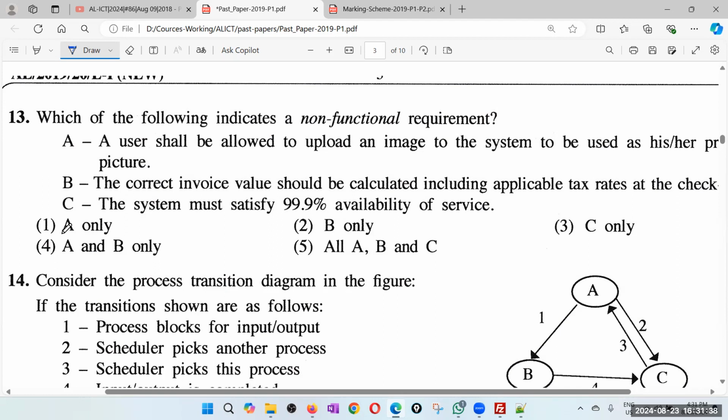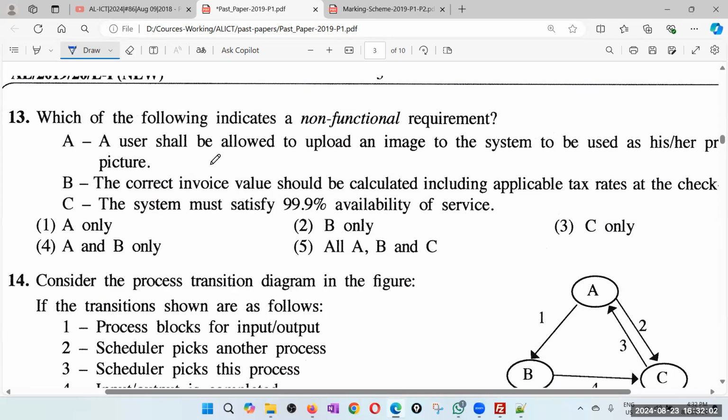Non-functional requirements are quality attributes, like user friendliness, reliability, maintainability, efficiency, security, that kind of things. Those are also requirements.